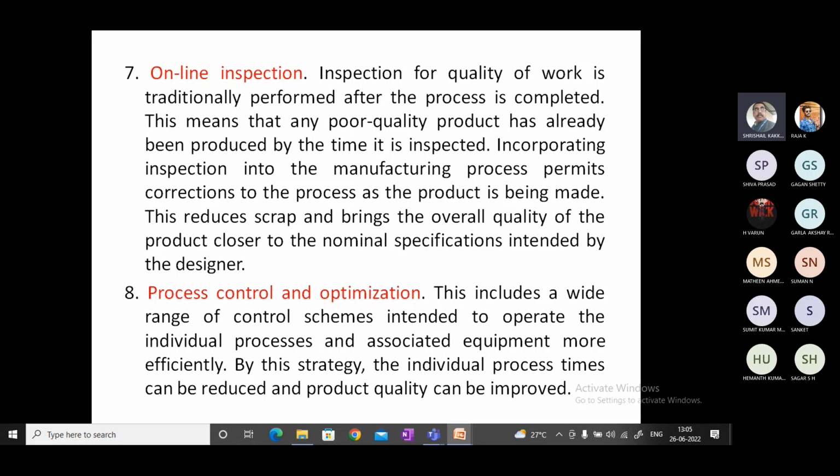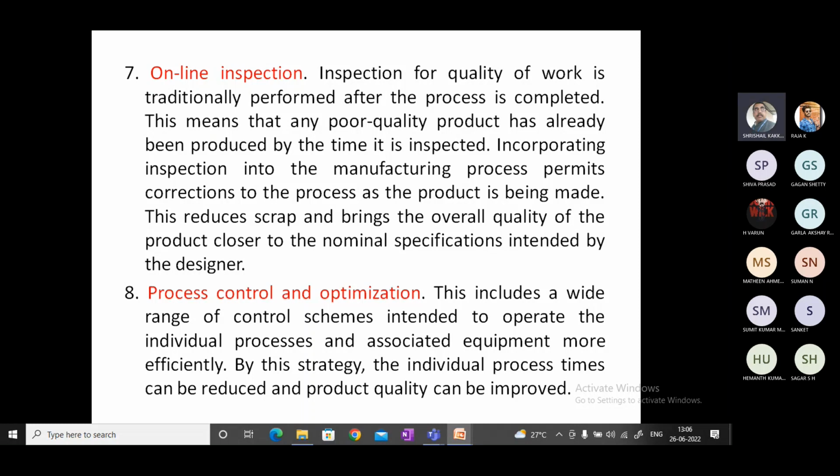Process control and optimization. The whole process can be optimized and controlled by using computer-aided systems, so that the associated equipment gives you efficient output. This is also another area forming improved quality of product.